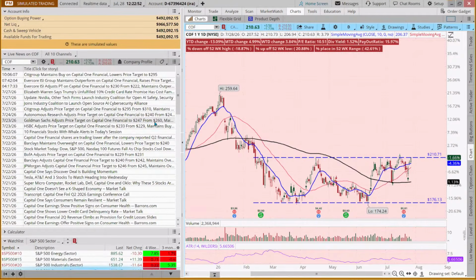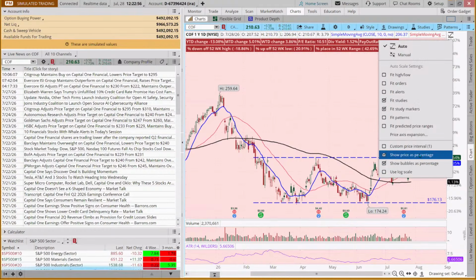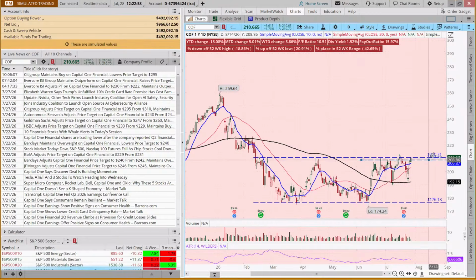And if this went to 247 from 260, let me move this back. That's still up here in this neighborhood. And this measured move here is not that high.